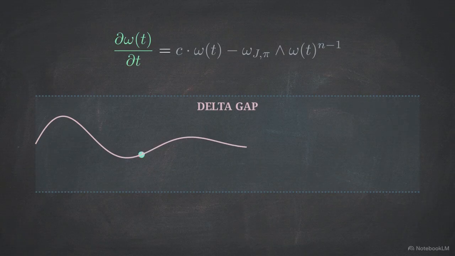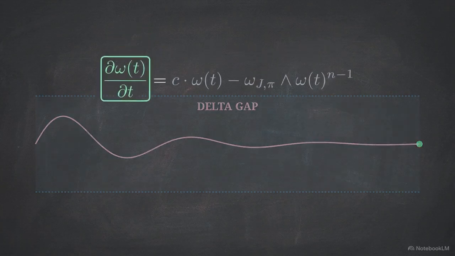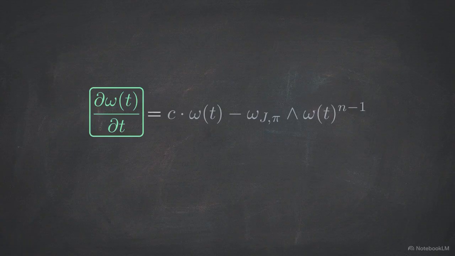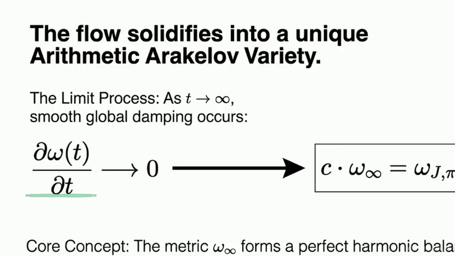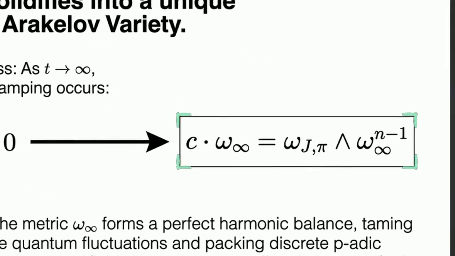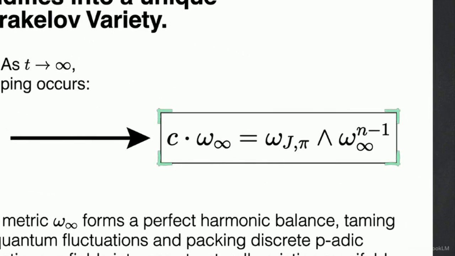If the delta gap prevents the system from hitting any structural walls, what happens to the time derivative on the left side of the equation as time approaches infinity? Pause the video to solve for the limit. As time reaches infinity, the derivative goes to 0, and smooth damping occurs. The system solidifies into a unique, stable arithmetic Arakelov variety, represented by the critical metric omega infinity.